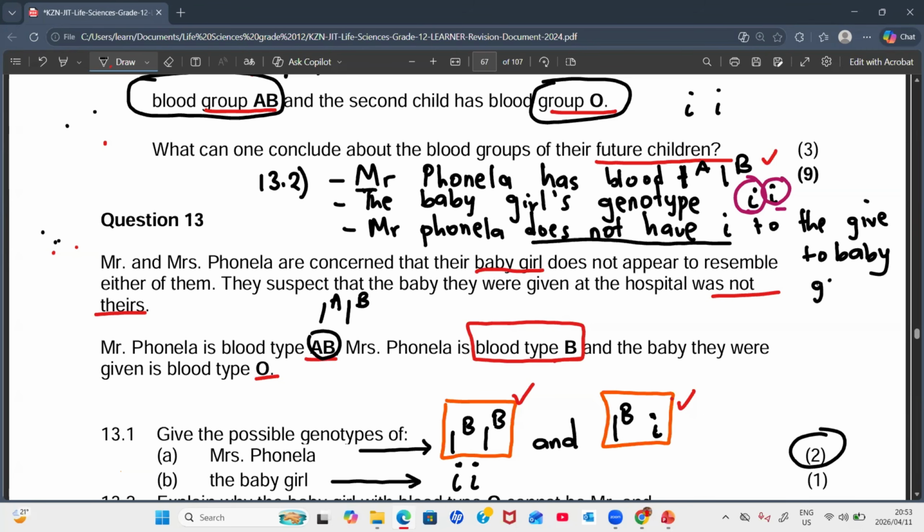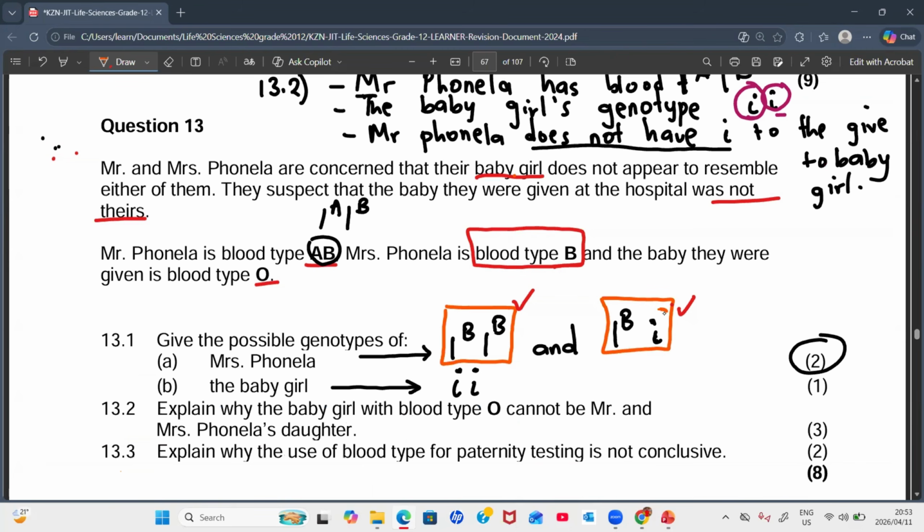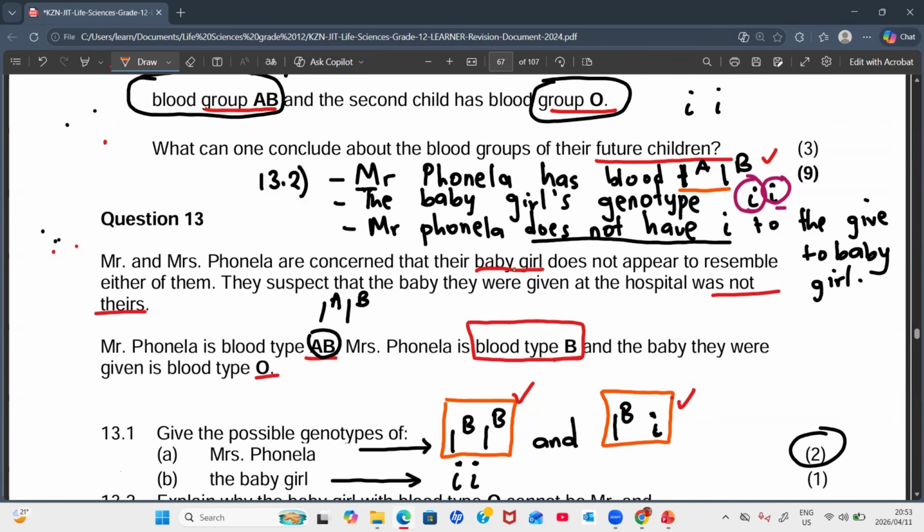Because for the mother, it's possible for the mother to have this other genotype, this small letter i. The mother can be in a heterozygous condition. That is possible for the baby girl. But now, as for Mr. Fonella, the fact that he doesn't have any recessive allele in his genotype means that he cannot give the baby a recessive allele which he doesn't have, because the baby clearly has 2 recessive alleles, and these 2 recessive alleles are from the parents.